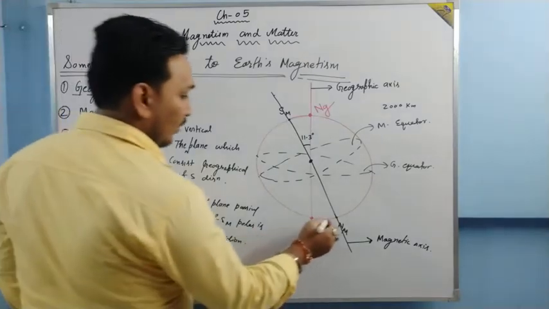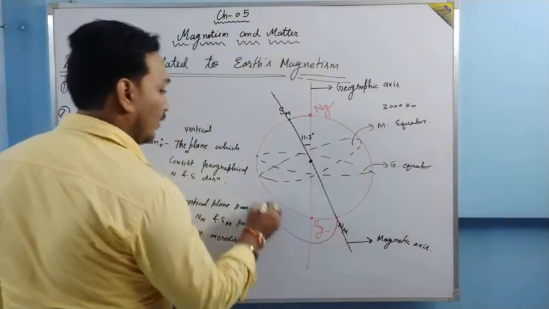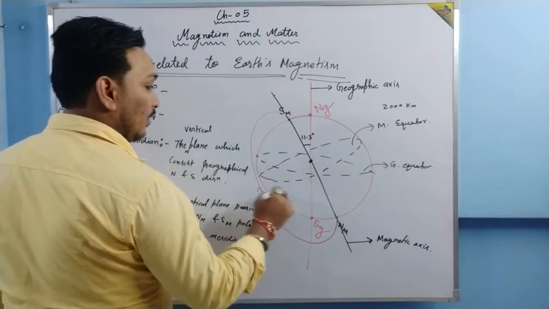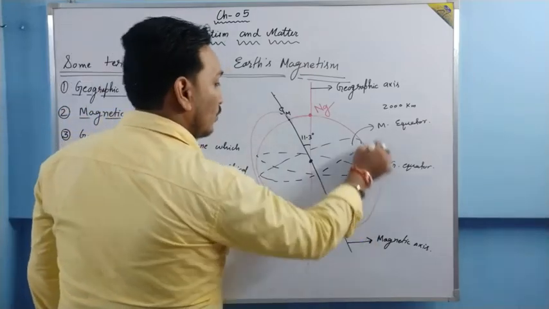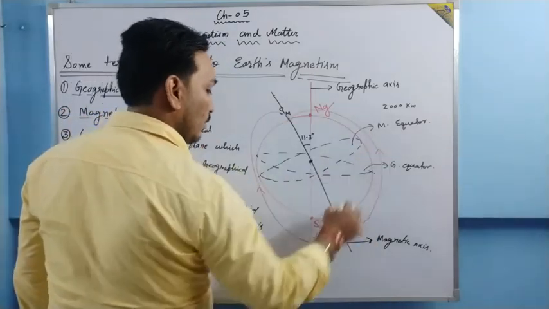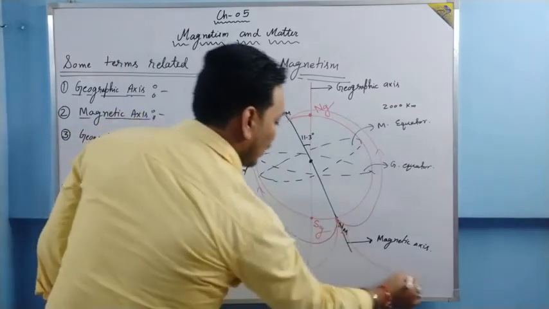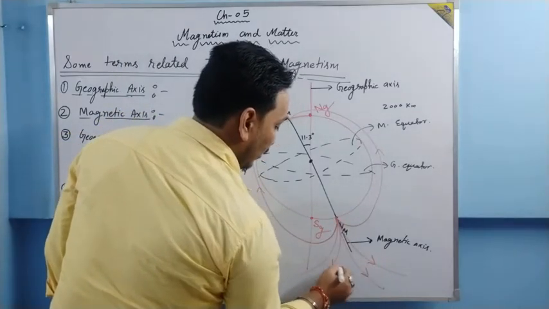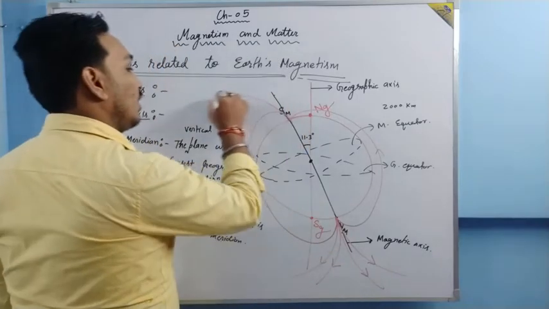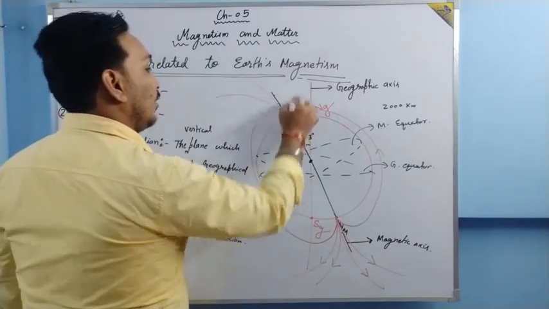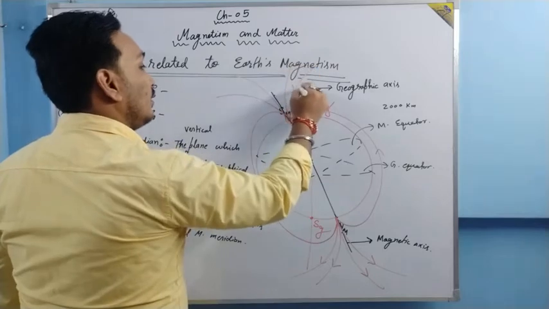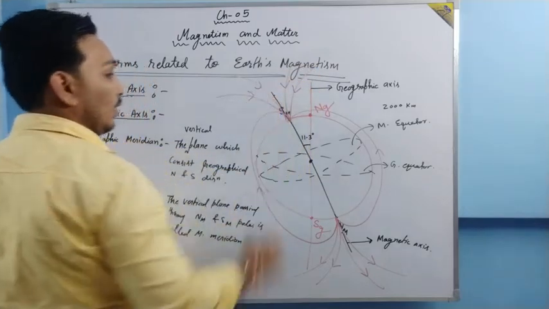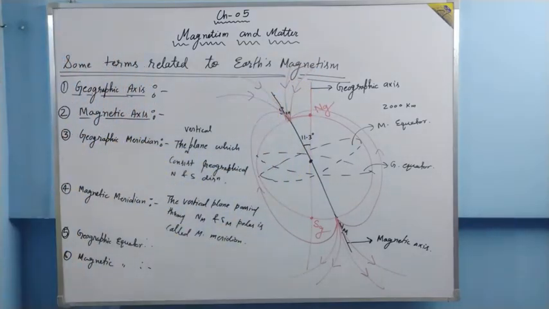So how are the magnetic field lines there? From here the magnetic field lines come out and they terminate at the South Pole. This is how the magnetic field lines of Earth are. From the North Pole they come out and at the South Pole they terminate. Is it clear? This is the magnetic field lines of Earth.